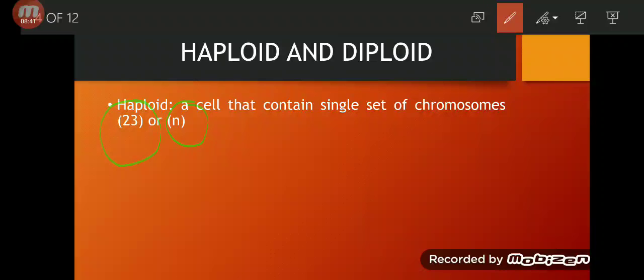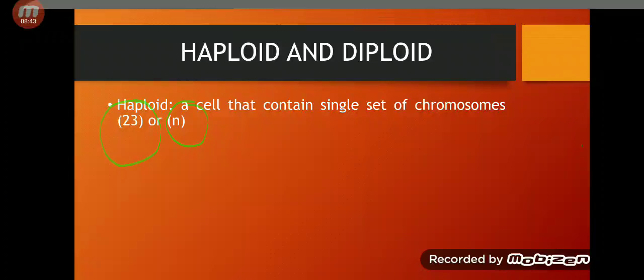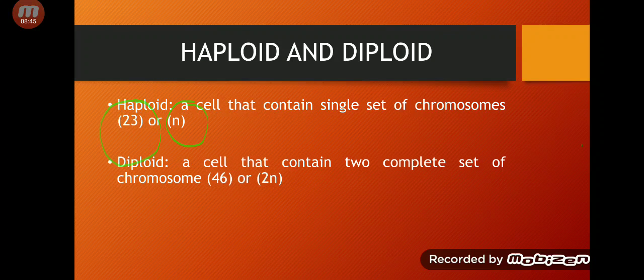Okay, diploid. What is diploid? A cell that contains two complete sets of chromosomes, or a cell which has 46 chromosomes, or 2n. What is n? 23. So 2 multiplied by 23 gives 46.